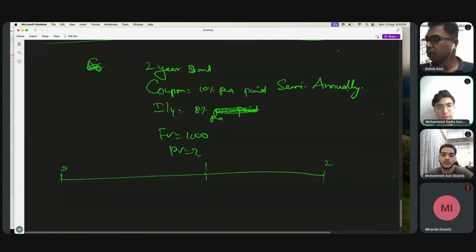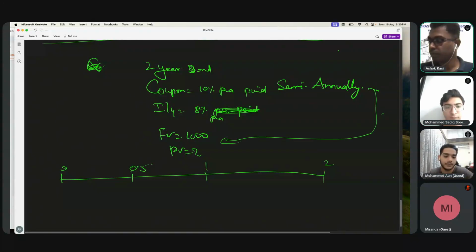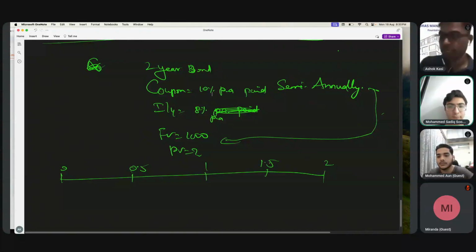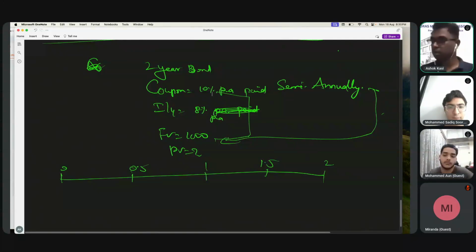Coupon will be paid how often? Semi-annually, twice a year, right? So how much will they pay each time? 50 rupees. Exactly, 50 rupees. So 10 percent of 1000 comes to 100, and so half will come to 50. So this is the cash flow.